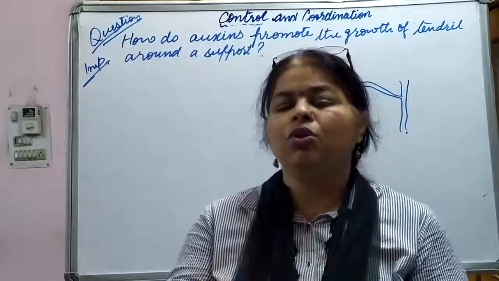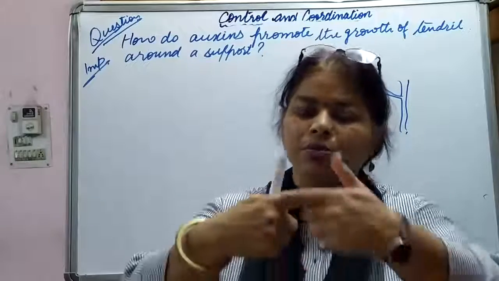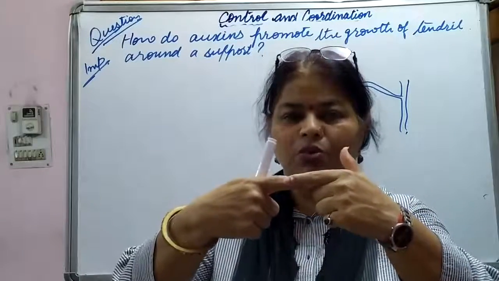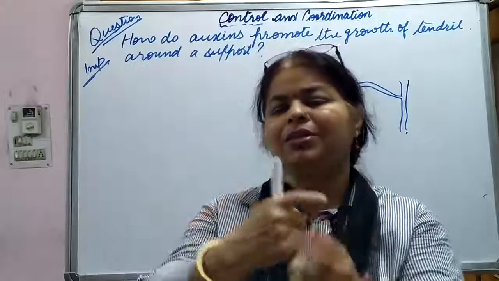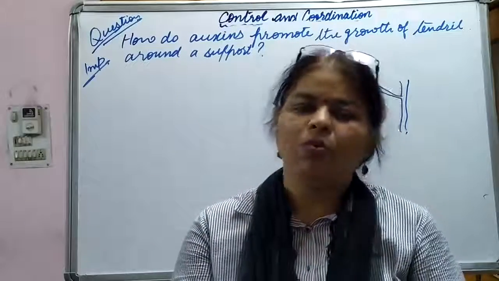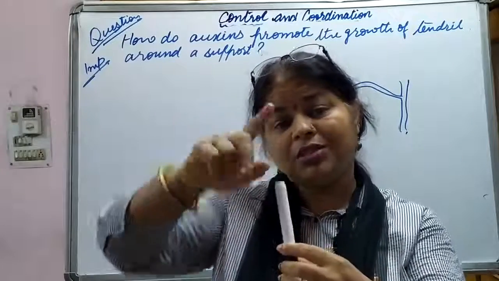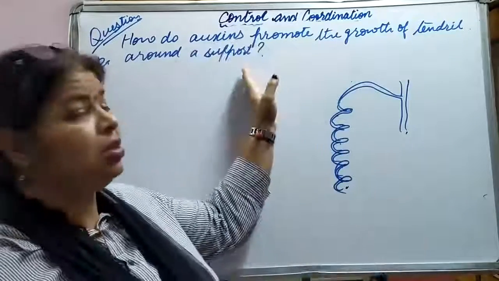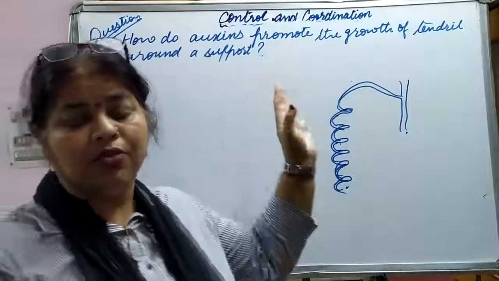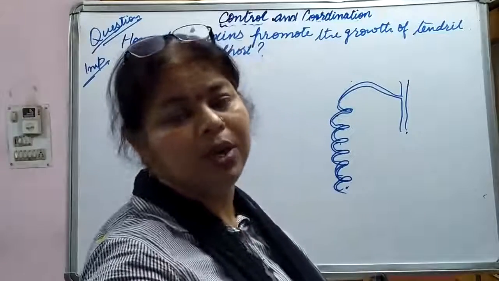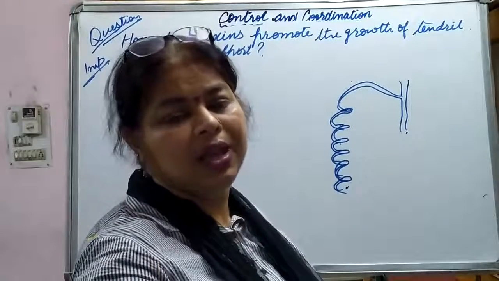Okay, so what happens? Auxin promotes growth on the outer side more as compared to the inner side, and hence the tendrils coil around the support. So it's a very important question. You need to learn it. For 3 marks or maybe for 2 marks, it can be easily asked.